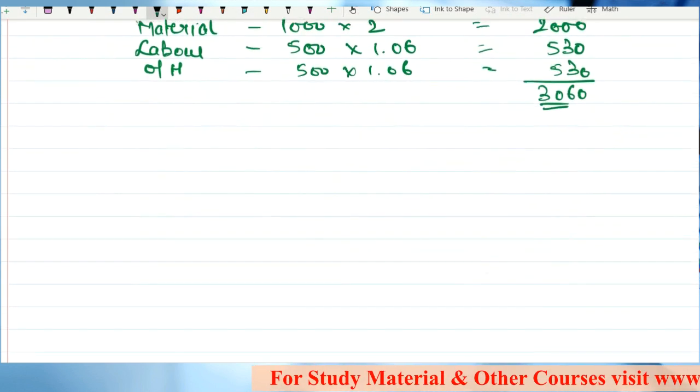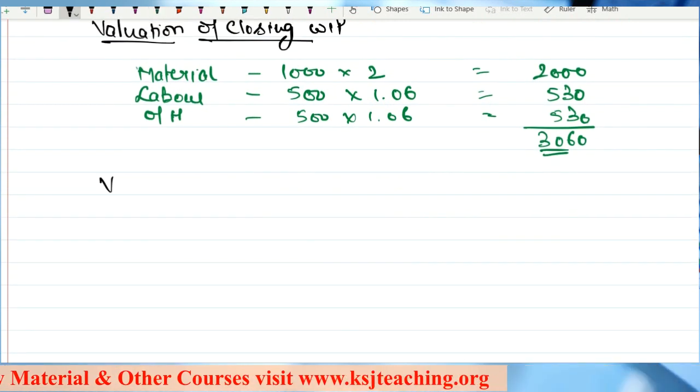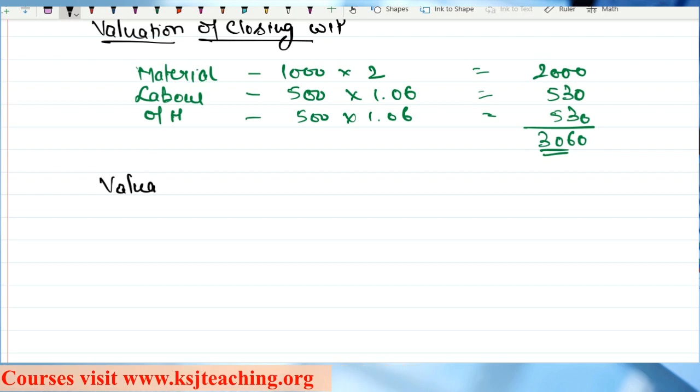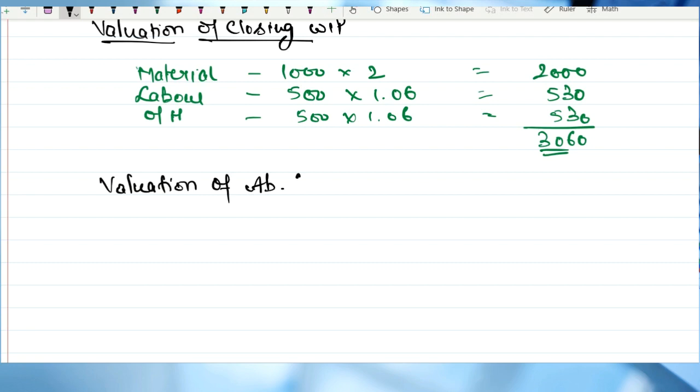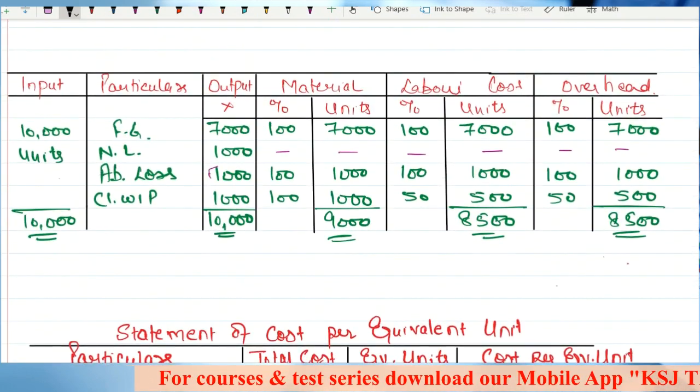Now, the third element will also be there, that is valuation of abnormal loss. What is that valuation going to be? We have assumed it to be 100%.